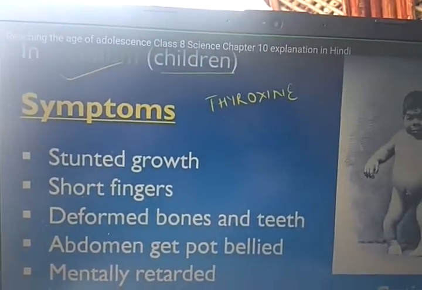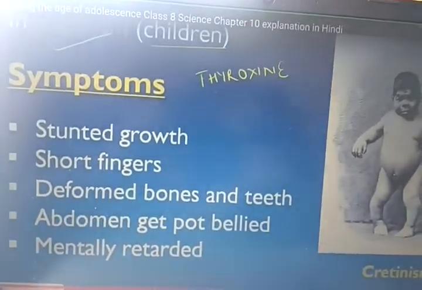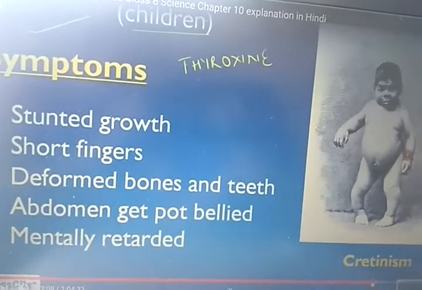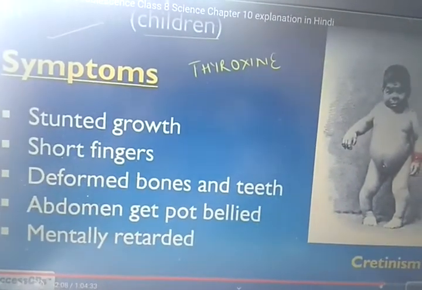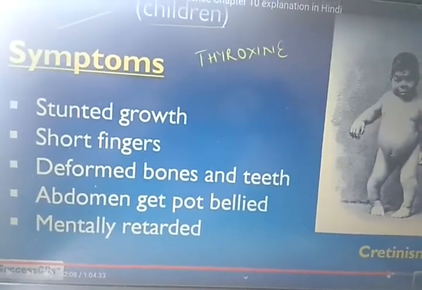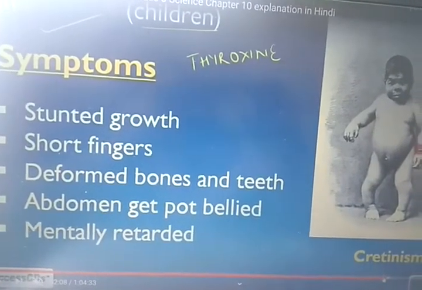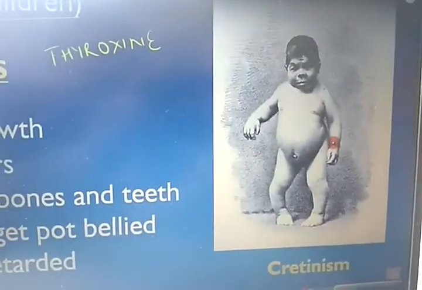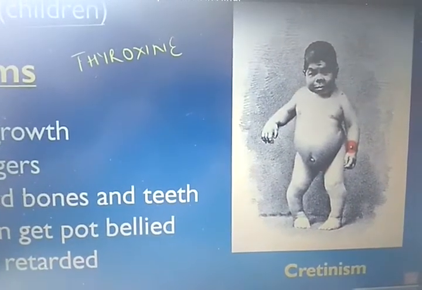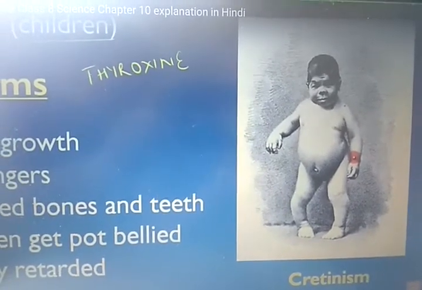It also happens in children. Children are victimized by the lack of thyroxine hormones. These are the diseases. You see the picture of that boy. Stunted growth, those are the symptoms. Short fingers, deformed bones and teeth. Abdomen gets pot-bellied. Mentally retarded. These are the problems and diseases of children caused by the deficiency of thyroxine hormones.